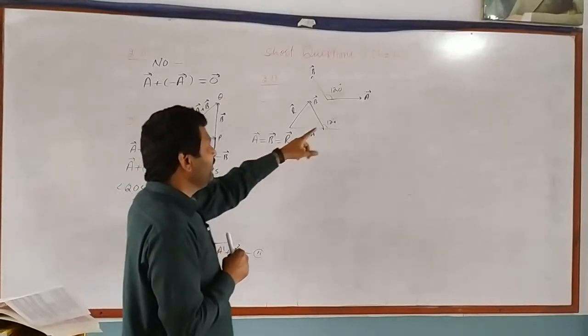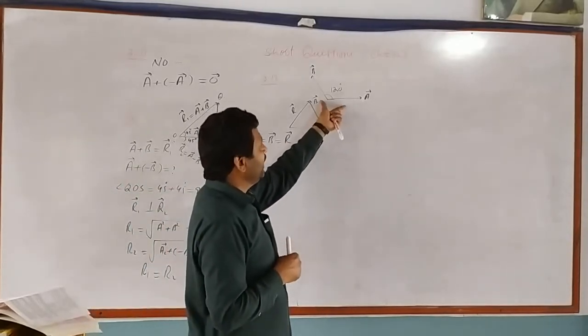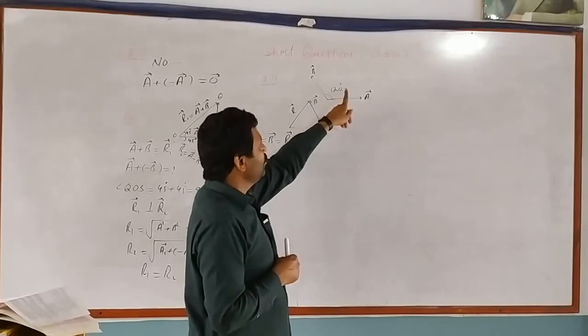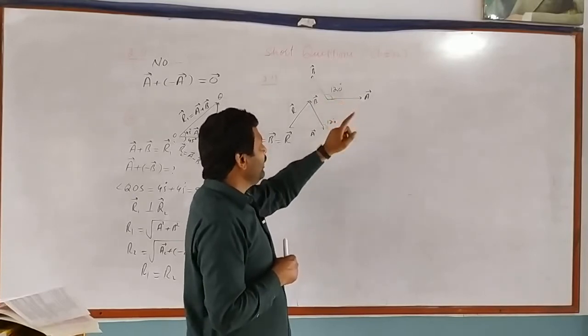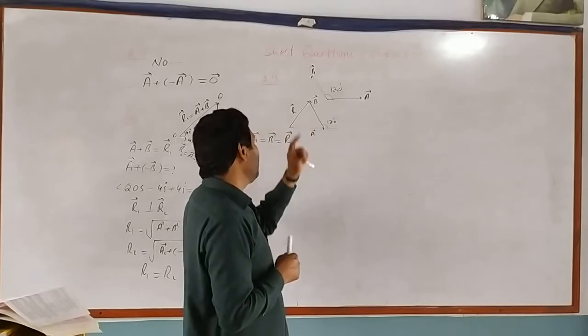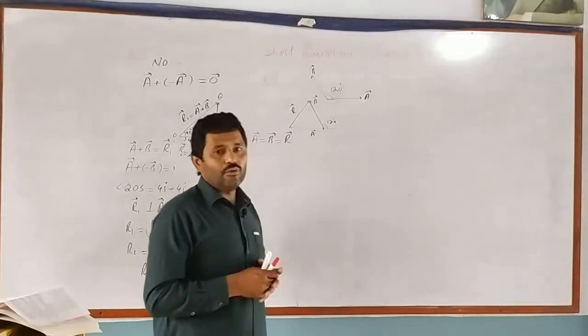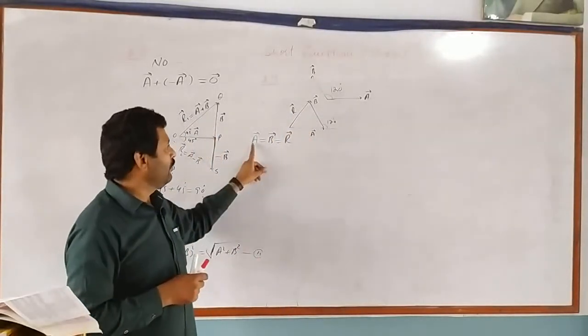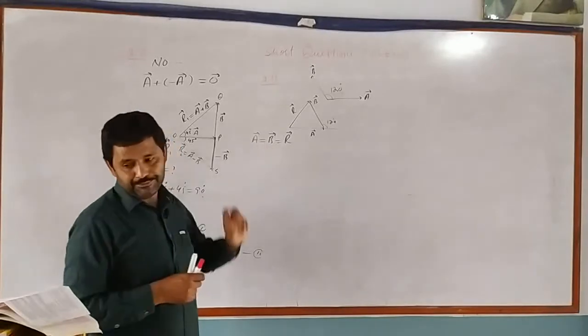Hence, we can say that when two vectors, suppose vector A and vector B, having equal magnitude and making an angle of 120 degrees to each other are combined, then the resultant R will also have a magnitude equal to vector A and vector B.